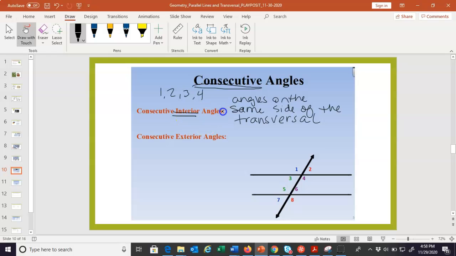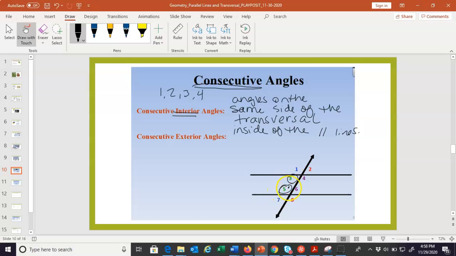Now these are interior, so these ones are on the inside of the parallel lines. Remember that's that symbol for parallel. I'm going to erase that bottom. I don't want you to think I mean perpendicular. Parallel. So here's some examples. Angle 3 and angle 5. These are consecutive interior. They're on the inside, so they're interior.